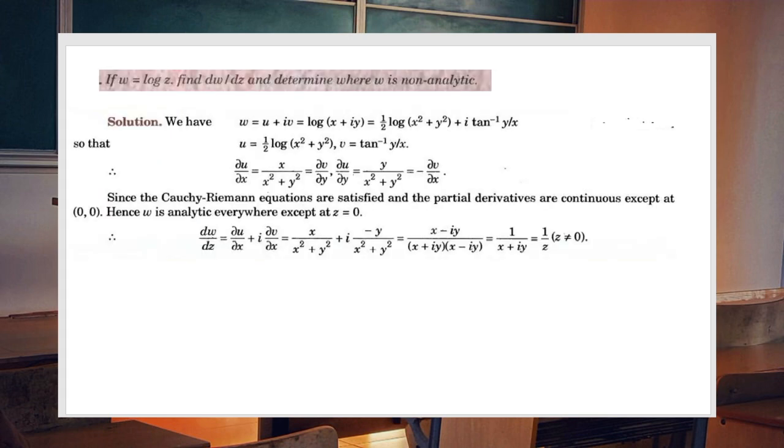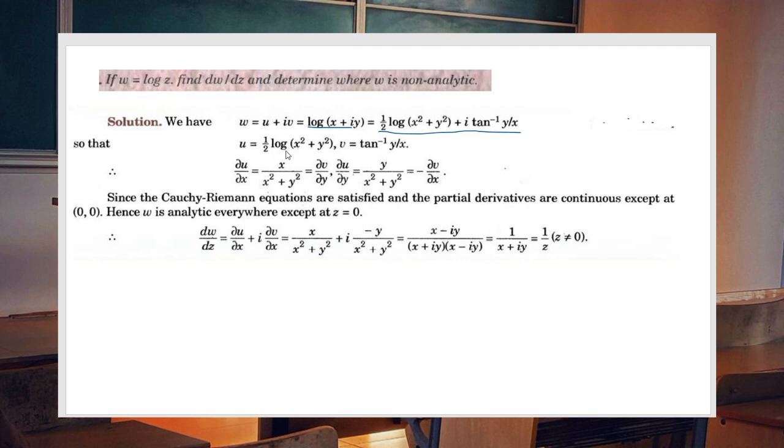Now, W equal to log Z. Find dw by dz and determine whether the function W is analytic or not. Suppose W equal to u plus iv, that is log z, which is log x plus iy, given. And we can express log z as 1 by 2 log x square plus y square plus i into tan inverse of y by x. That's an expansion for log z. Keep this in your mind.